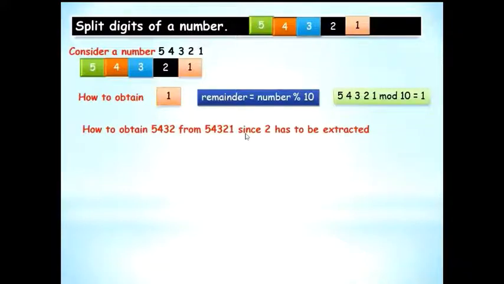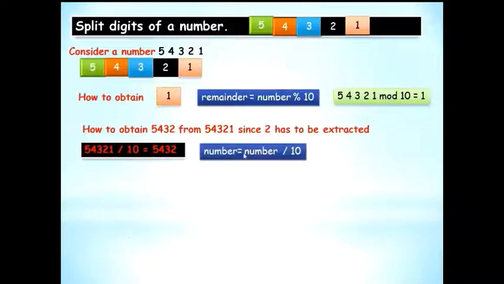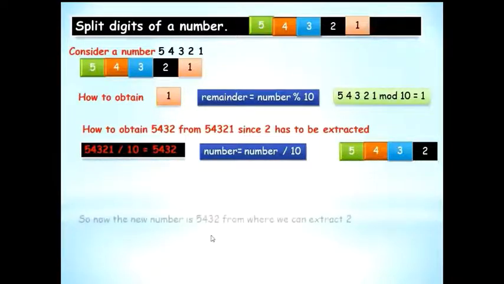Since next time we have to extract 2, in this case, we do the forward slash, that is a division operation. Here we are doing modulo operation. So we do number is equal to number divide 10, forward slash 10. See the difference. So the next time to extract 2, I have the shortened number ready, that is 5432.